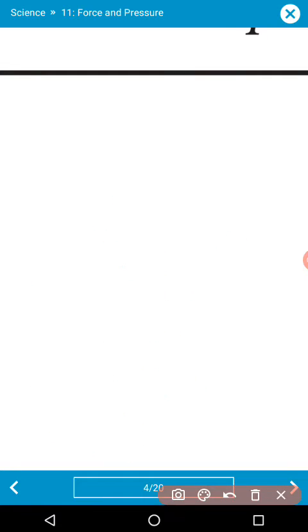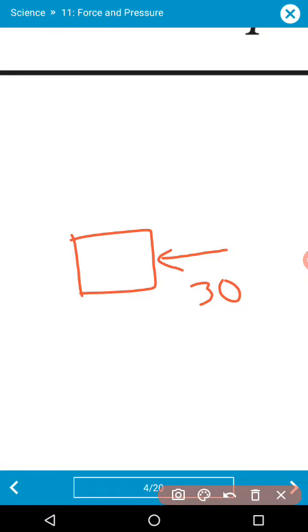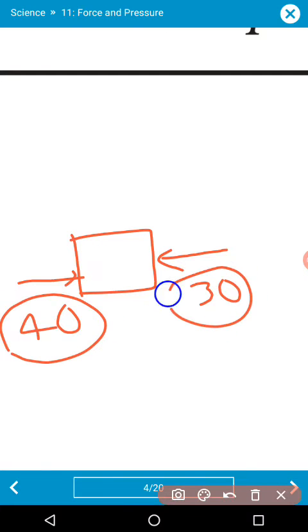Fine. Same example for the subtraction. This is a block. Person 1 is applying a force of 30 over here and person 2 is applying a force of 40 over here. Both forces are in opposite directions, but this person is more powerful compared to that person.